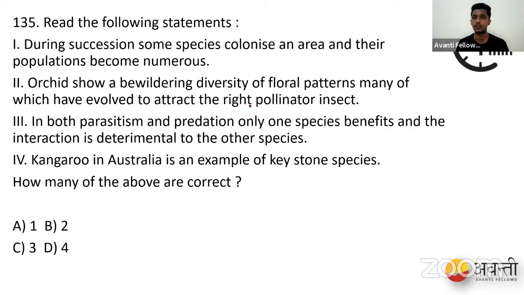During succession, some species colonize an area and their populations become numerous. Orchids show a bewildering diversity of floral patterns, many of which have evolved to attract the right pollinating insect. In both parasitism and predation, only one species benefits, and the interaction is detrimental to the other species. Kangaroo in Australia is an example of a keystone species. How many of the statements are correct? 1, 2, 3, and 4. Let's go and launch the poll again.